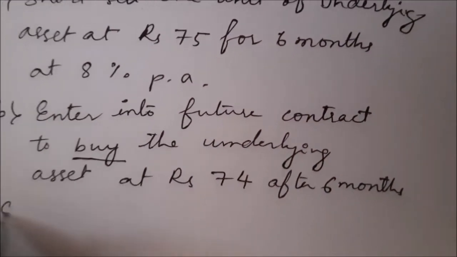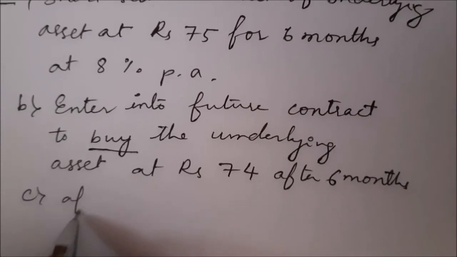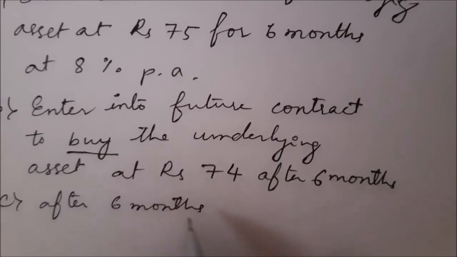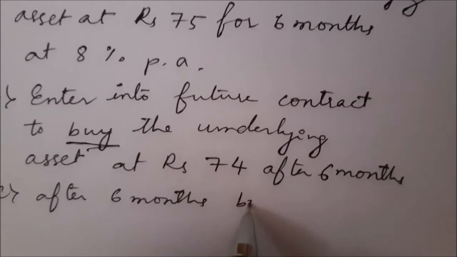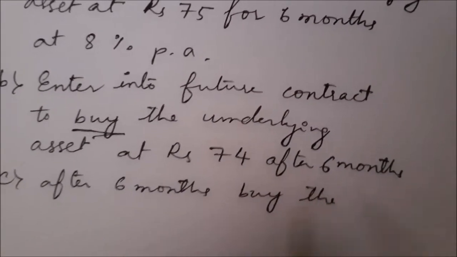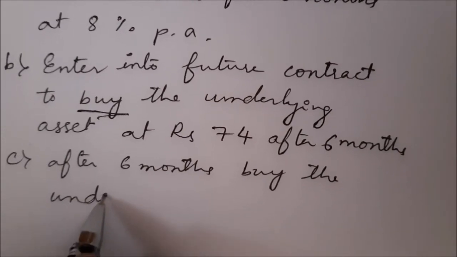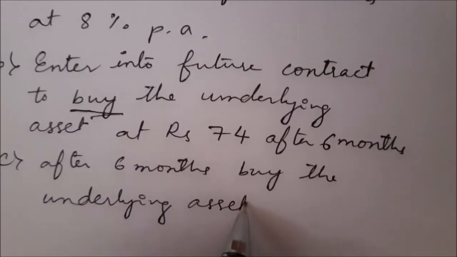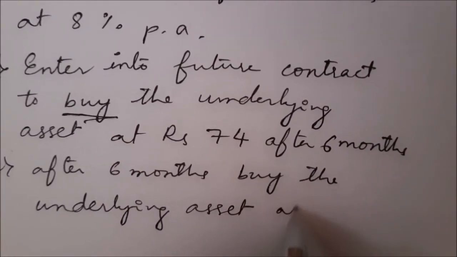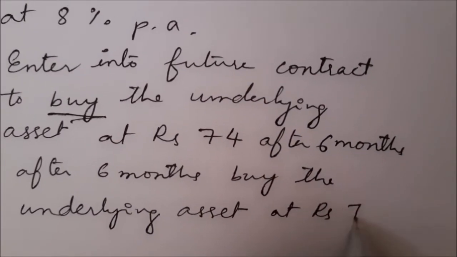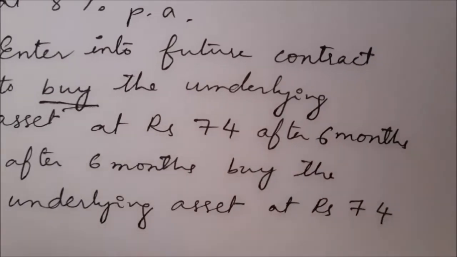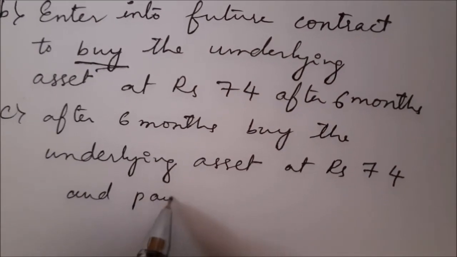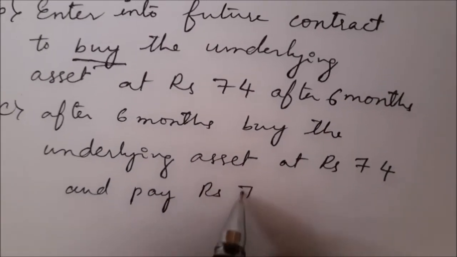Next, after 6 months, what do we have to do? Buy the underlying asset. In the second step, B, we entered into the contract. In step C, we buy at the agreed contract price of rupees 74 and pay 74.